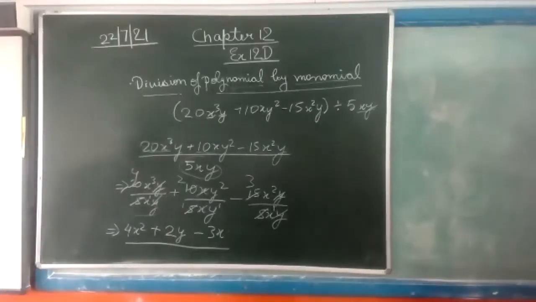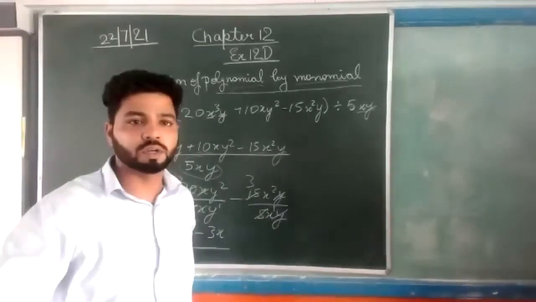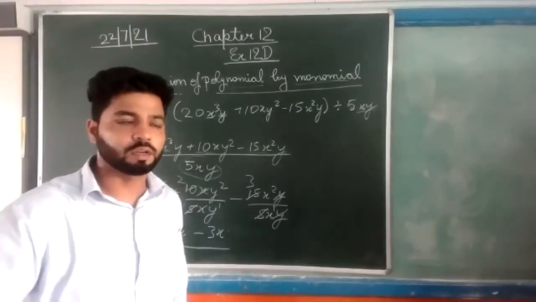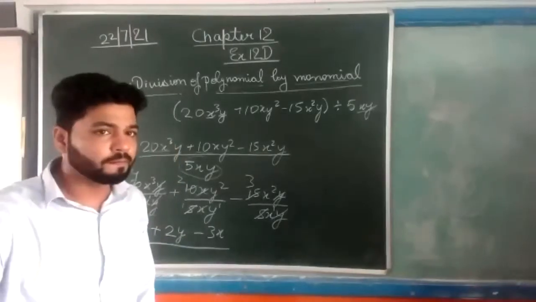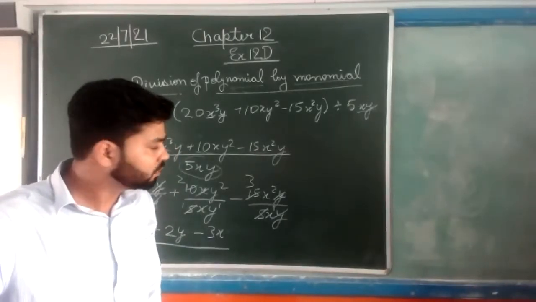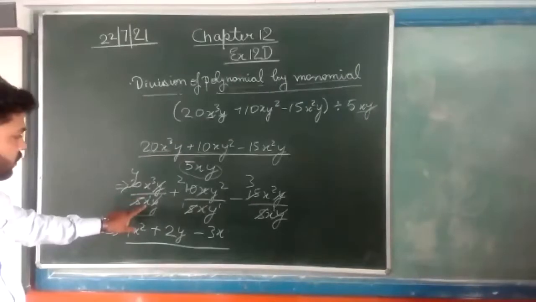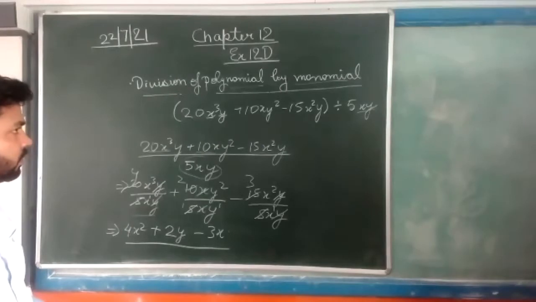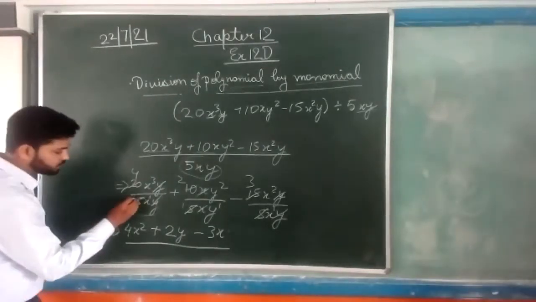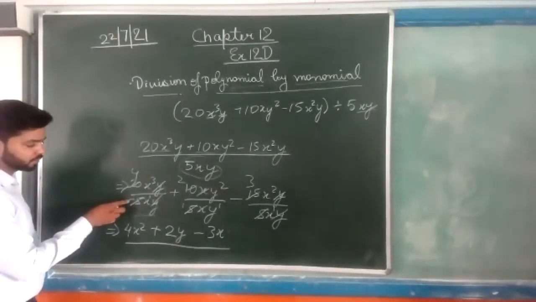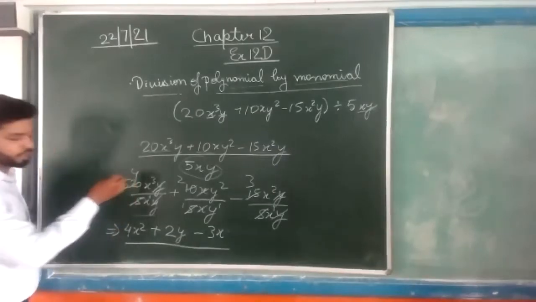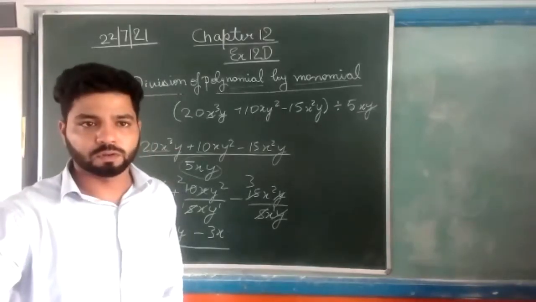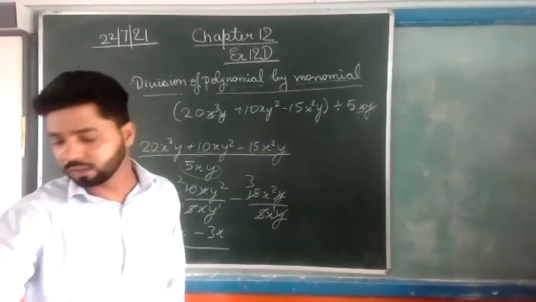Thank you, sir. Yes, Punya Mishra. Sir, I want to ask, if 20x cube y plus 10xy square is divided by minus 5xy, then how can we do it? If there is a minus, okay, let's suppose there is a minus, we will transfer this minus to the numerator part. It can be transferred, okay? Thank you, sir.